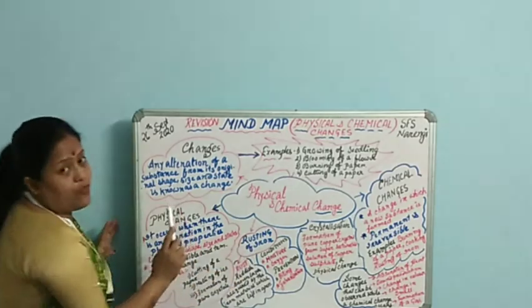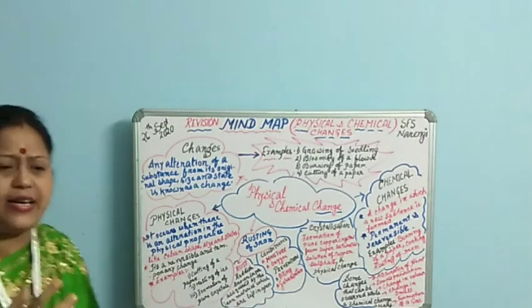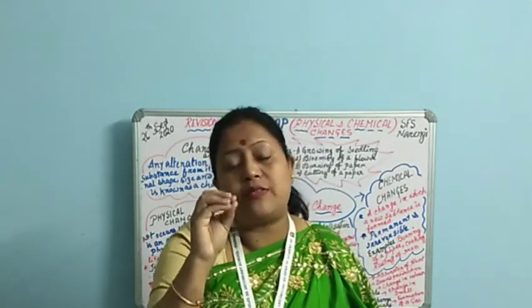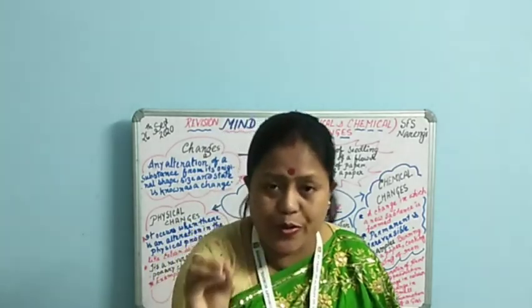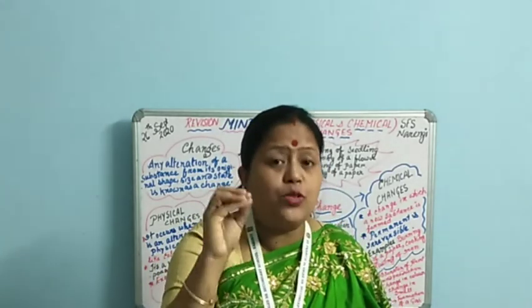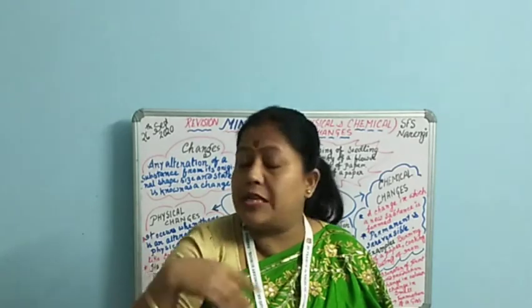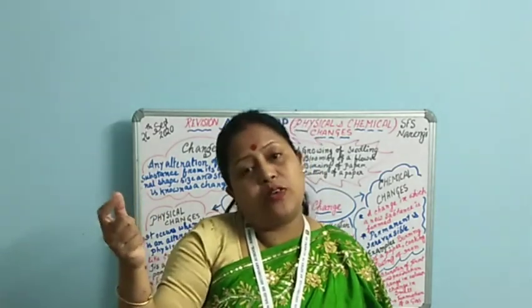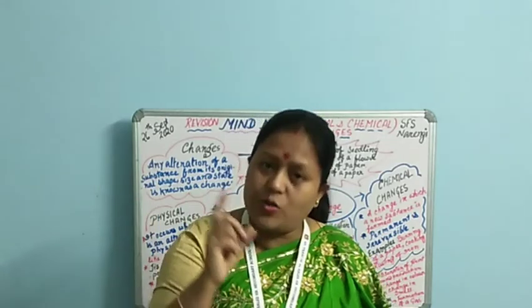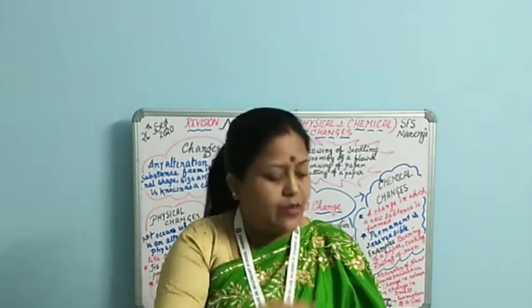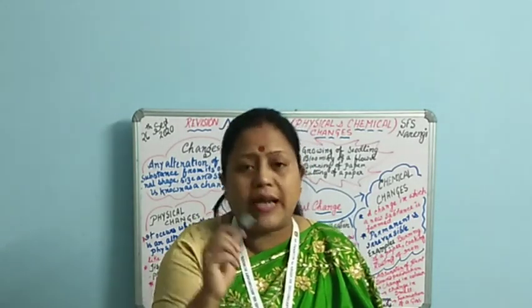So what is rusting of iron? The iron acquires a brownish colour layer on its surface, and that is nothing but the rust. And I have told you just now, the rust is an entirely new product which forms when the metal, specifically iron, is left in the open. Then the metal reacts with the atmospheric oxygen in the presence of moisture, and as a result it forms a reddish brown substance. So that is rusting.